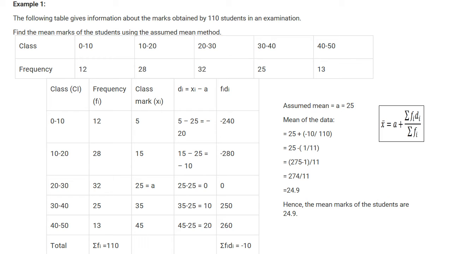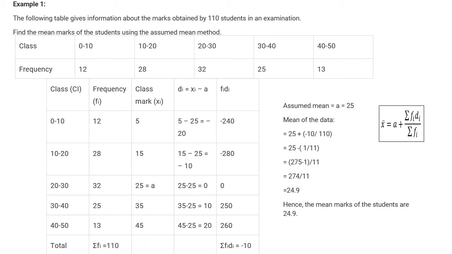Next class, second class, di is equal to xi minus a. What is xi? Class mark is 15. Assumed mean is 25. So 15 minus 25 is equal to minus 10. Next class, 25 minus 25 is equal to 0. Next class xi is equal to 35. Assumed mean is equal to 25. 35 minus 25 is equal to 10. 45 minus 25 is equal to 20.